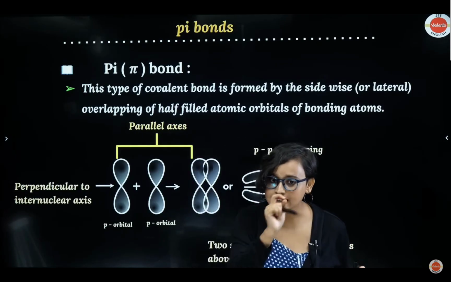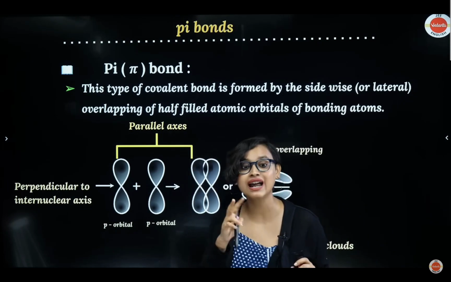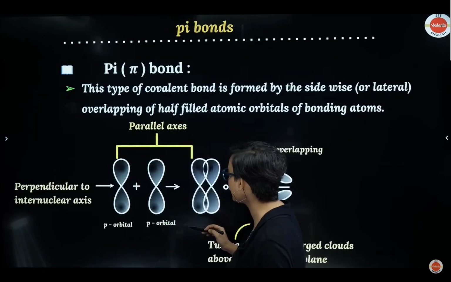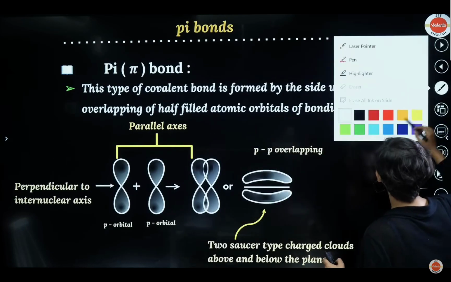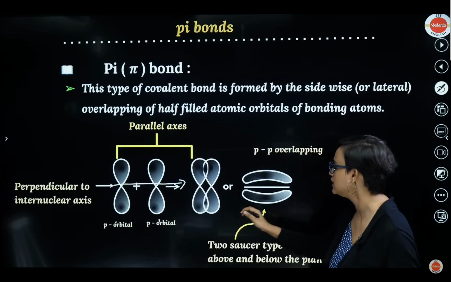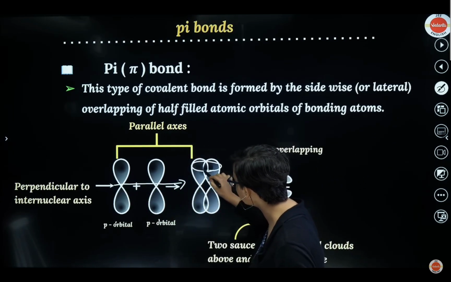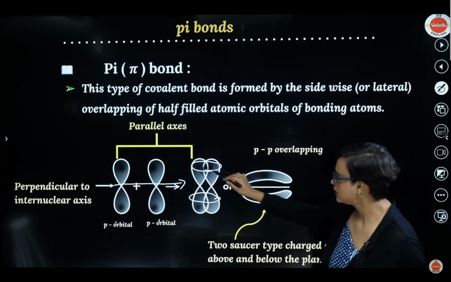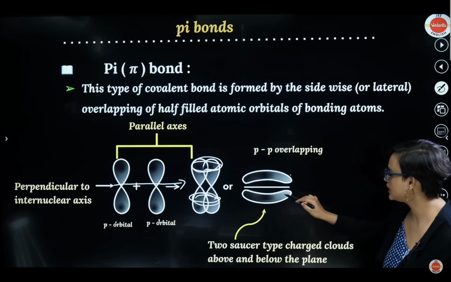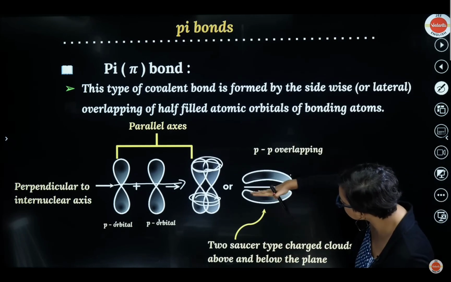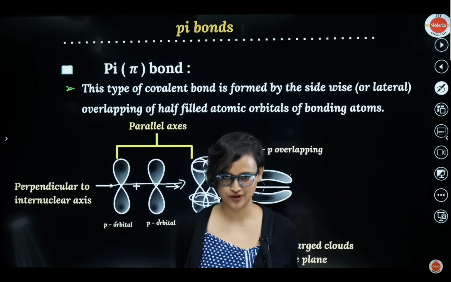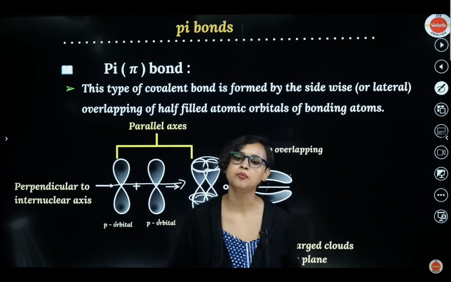Now we come to the pi bond. This type of covalent bond is formed by sidewise or lateral overlapping. See how these are perpendicular to the internuclear axis. That means my axis is this, I have still taken the z-axis. But I have taken a px and a px, and when these two overlap, my electron will be right here. So can I just draw it like this? This is where I'm going to find my electron cloud, right? Overlapping is happening, so these are the places where I'll find my electron. I can just draw it like two plates. If this is my axis, these are the two spaces where I can find the charged clouds. And that is your pi bond, okay? Are you getting my point?